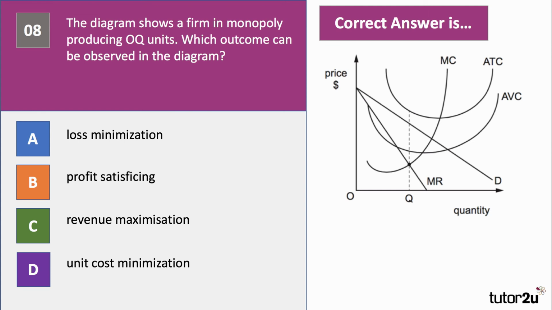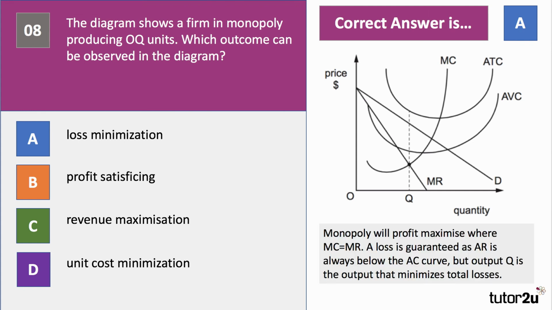Okay, the right answer to question 8 is A, loss minimization. A monopoly will profit maximize where marginal cost equals marginal revenue. That's exactly where output OQ is. But they're guaranteed to make a loss because the demand curve lies below the average cost curve. However, at the profit maximizing point, even though they're making a loss, that is indeed the minimum loss they can make in this situation. So output Q is the output that minimizes losses. Profit maximization output is the same as the loss minimization output.